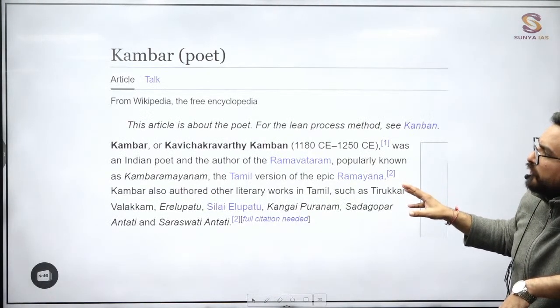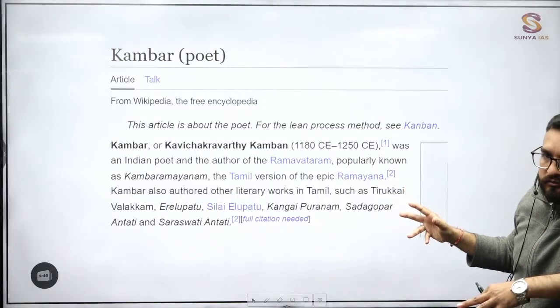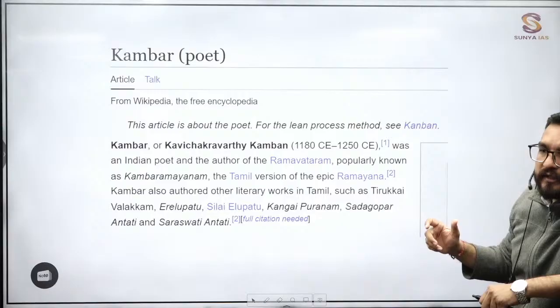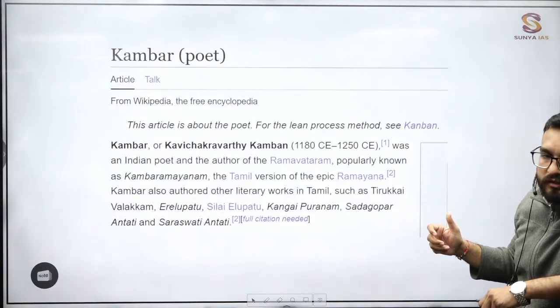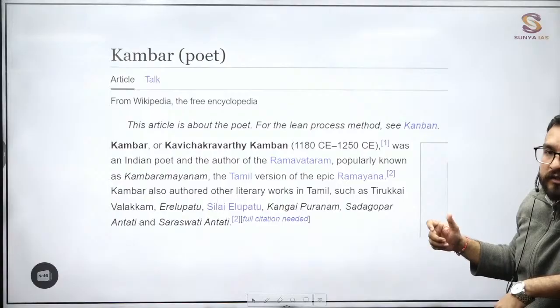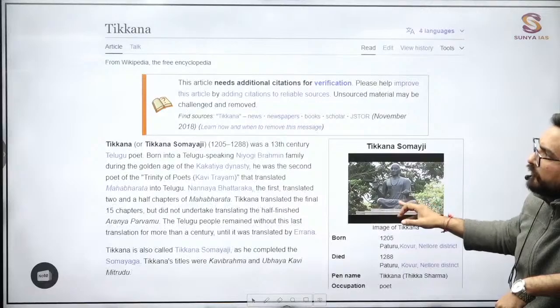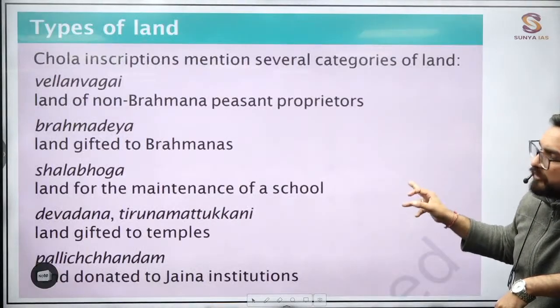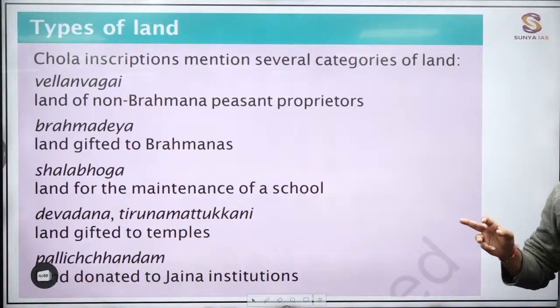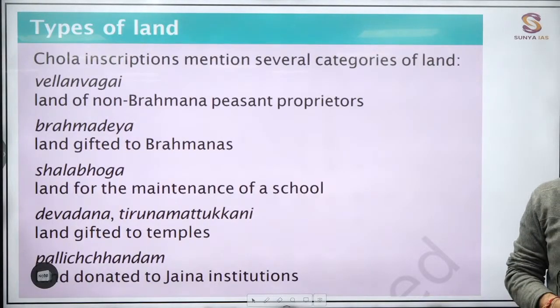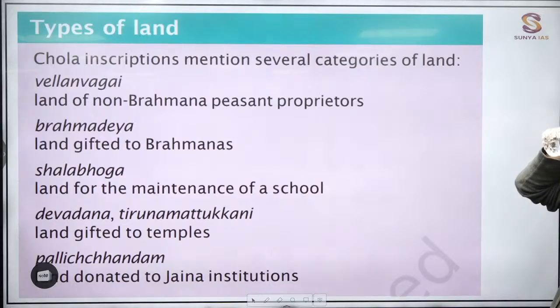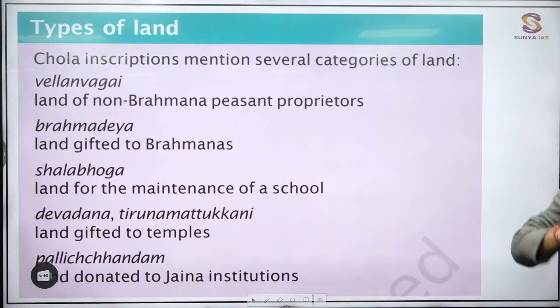This poet you will be finding over here: Kamban or Kambar. Kambar as per Tamil; when you see it in English, Kamban is written. Kamban is remembered for the Ramayana in Tamil. Right, so some information you will be seeing over here. Tikanna over here you will be getting. Just see this particular snippet of NCERT. Important, a 7th class NCERT snippet is there. Right, Pankaj, the whole of Ceylon was captured by Rajendra 1.